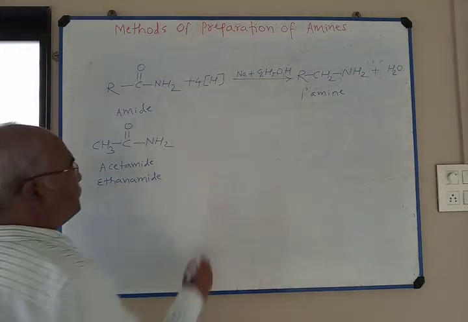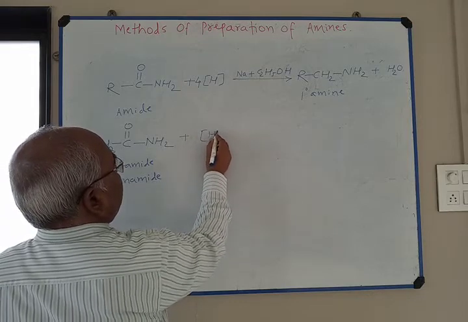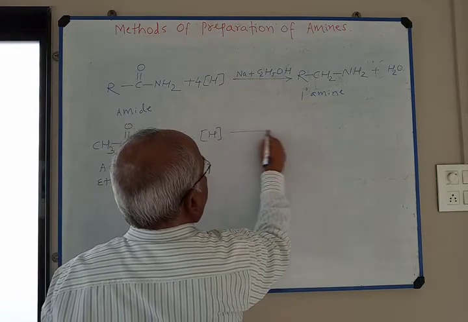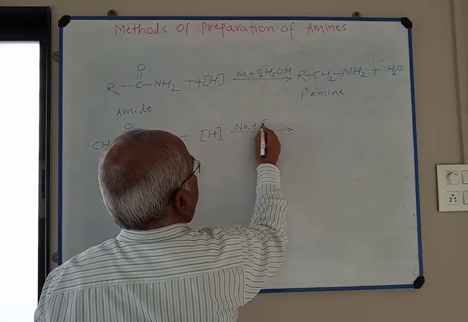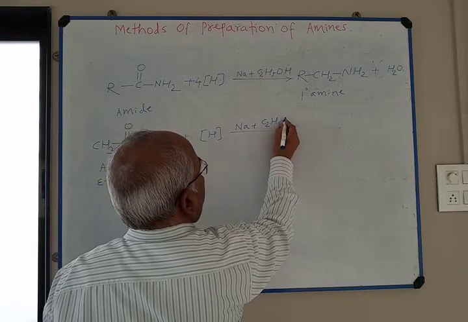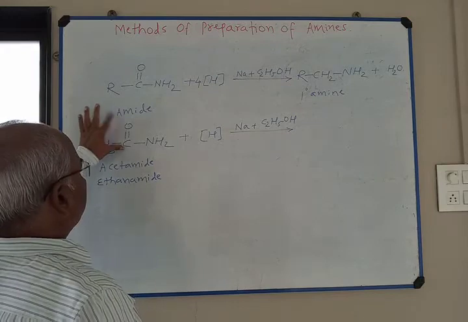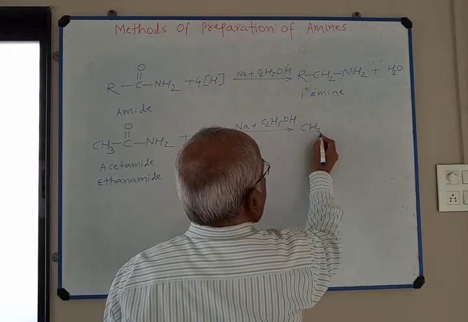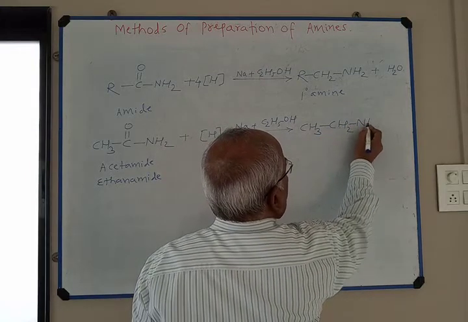It undergoes reduction with nascent hydrogen. Nascent hydrogen is obtained from sodium and ethanol. The carbonyl group is reduced to a methylene group, CH3CH2NH2.